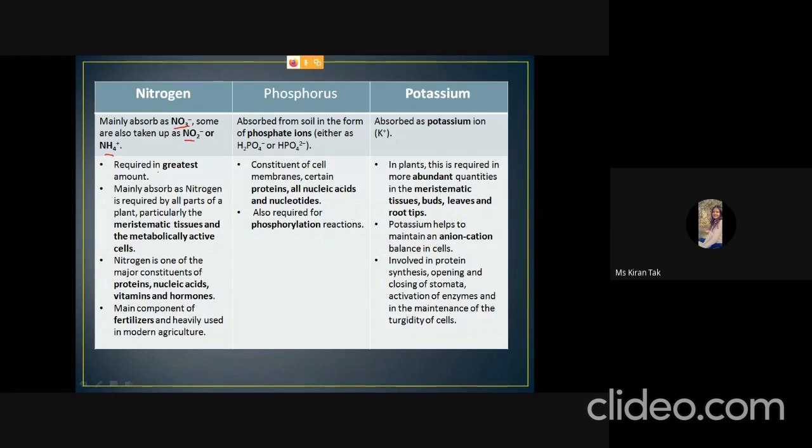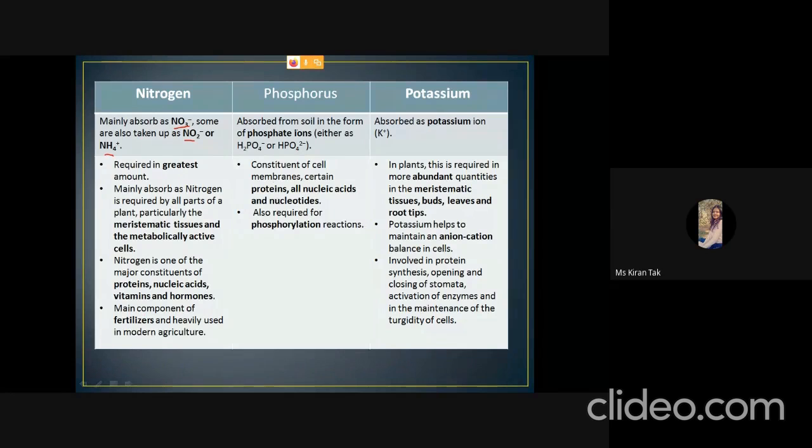It is required in the greatest amount, particularly for meristematic tissue and metabolically active cells, because they are continuously dividing cells and require nucleotides. Nitrogen is also a constituent of proteins, nucleic acids, vitamins, and hormones, and that's why it is a main component of fertilizers used in modern agriculture.